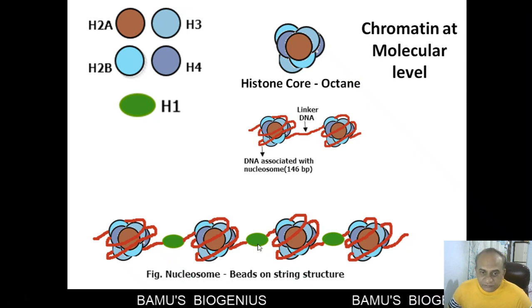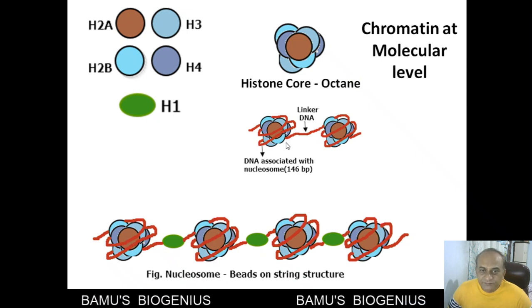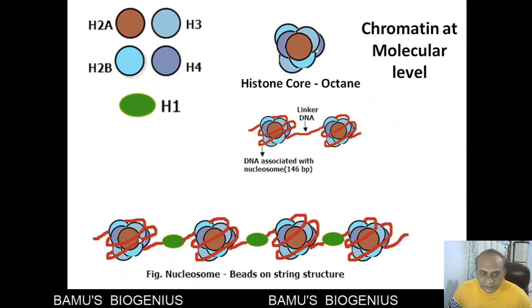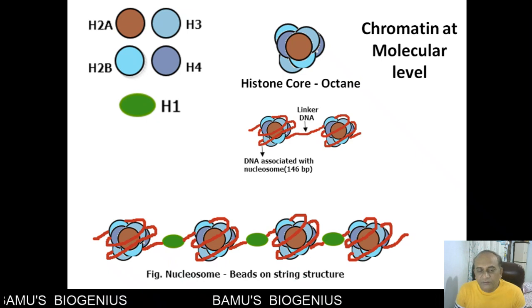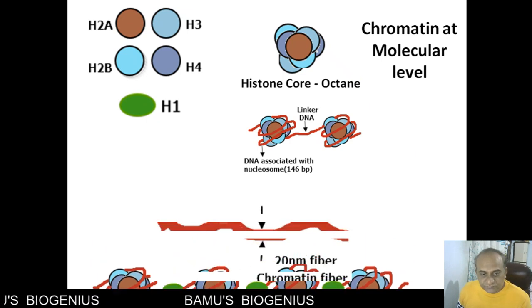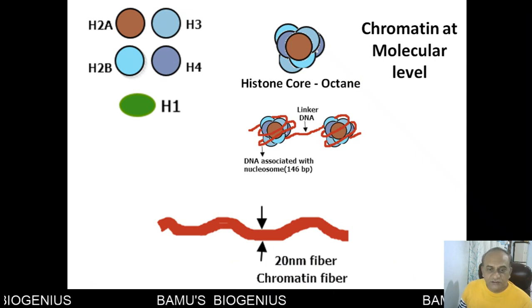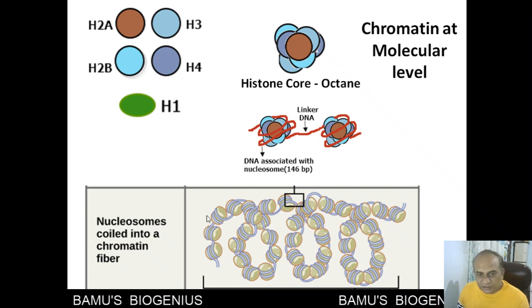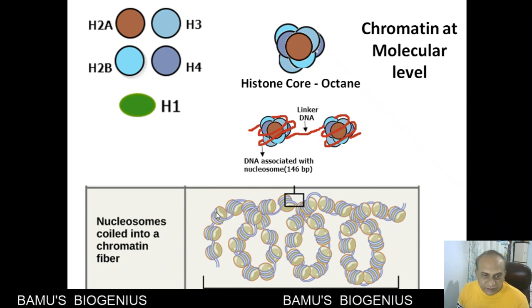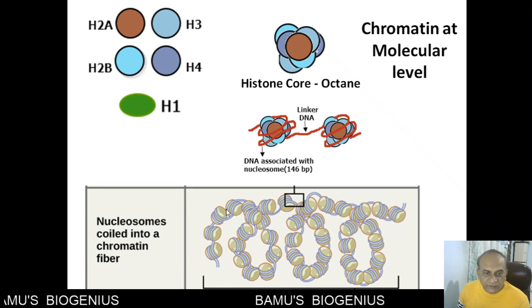So the function of H1 is to bring the histone cores into a compact form. You can see here each one is a nucleosome, and these nucleosomes are further compacted with the help of the H1 protein.